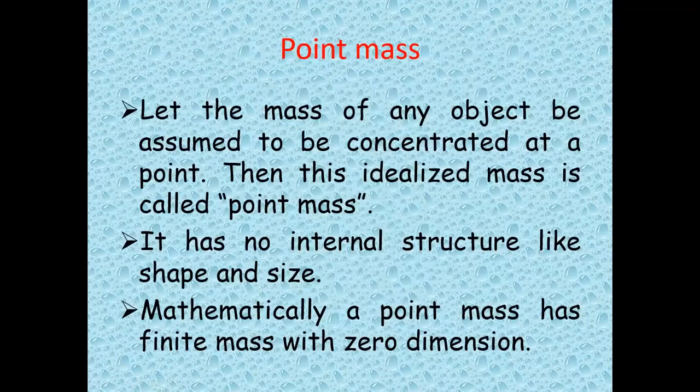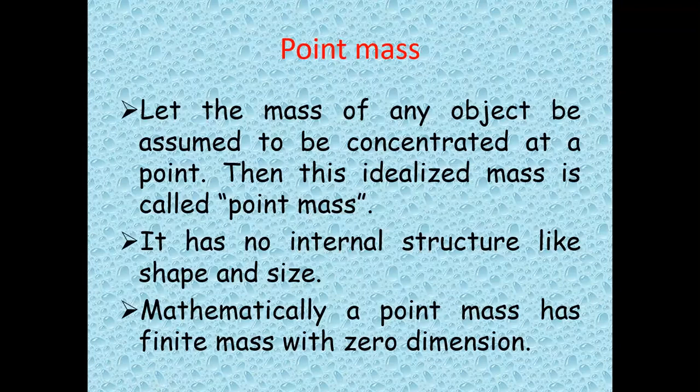Now here we have to go for an important term called point mass. Okay. What is a point mass? That is, the mass of any object we assume to be concentrated at a point. We are assuming a mass at a point. This is an idealized mass. So actually there is no such mass. Only so we call it an idealized mass.